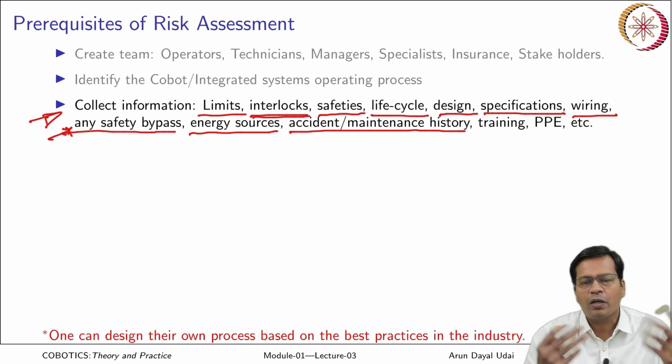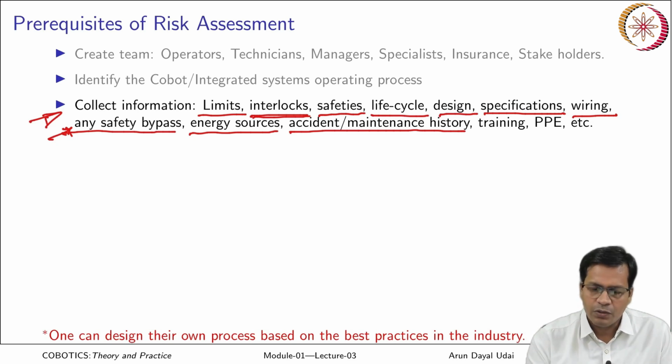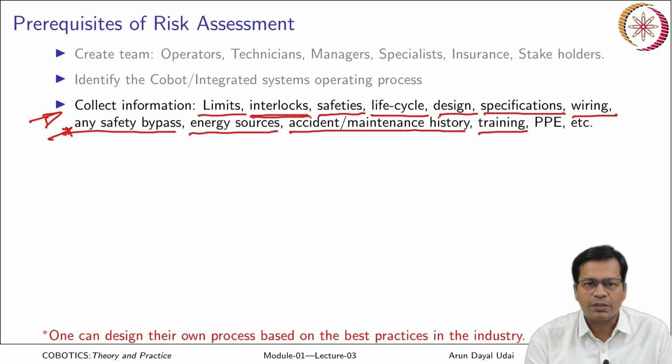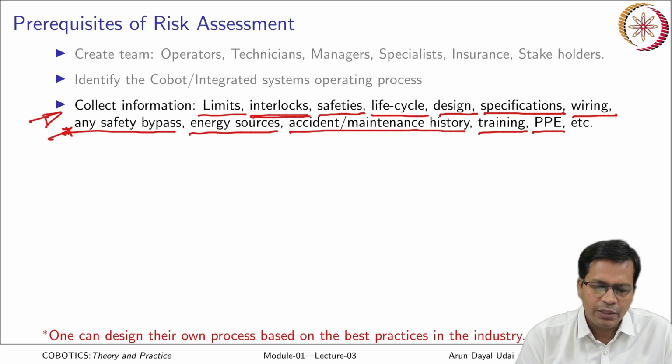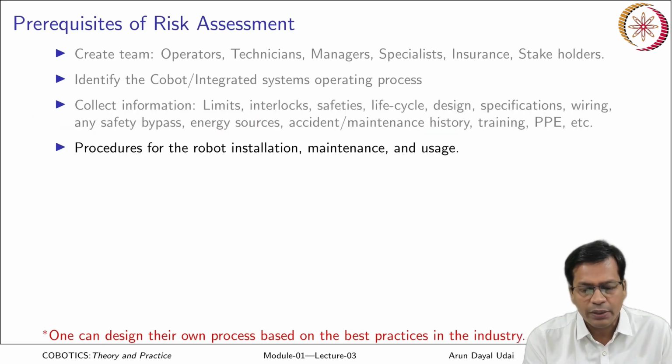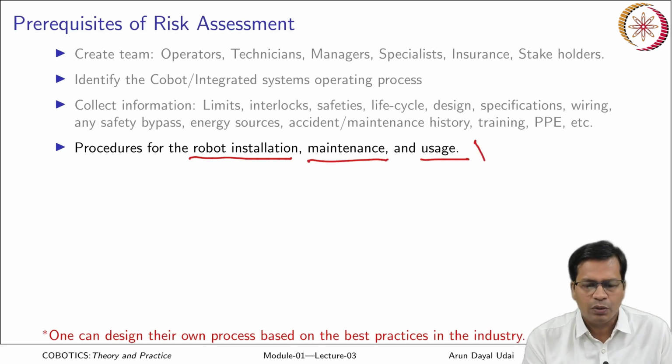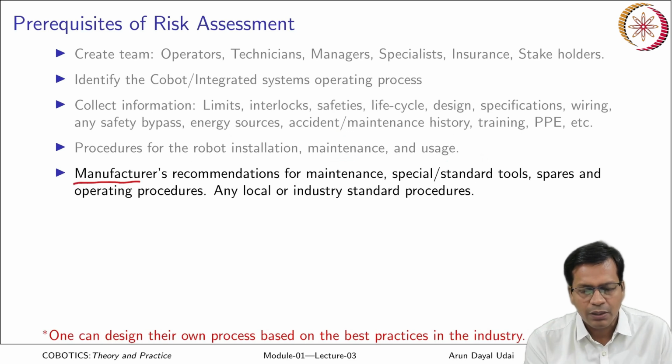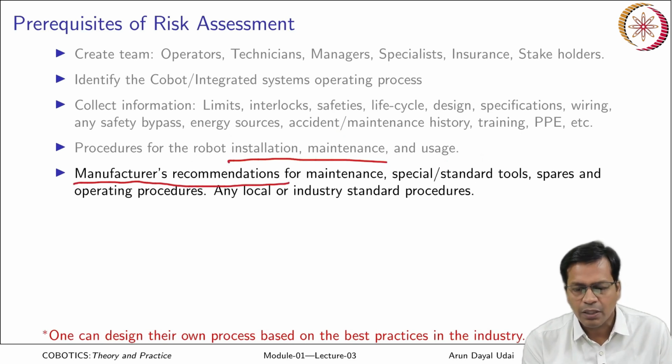If any major overhaul was done, or any access, it is to be taken care of. Training: whether training is provided to the operator, and personal protective equipment, what all equipment is required. All those things need to be covered here. Procedures for robot installation, maintenance and usage should be clearly followed while doing the installation. Before doing any maintenance, one should read them and follow the proper maintenance procedures, and also while it is in operation. Any manufacturer's recommendation for these tasks as well.